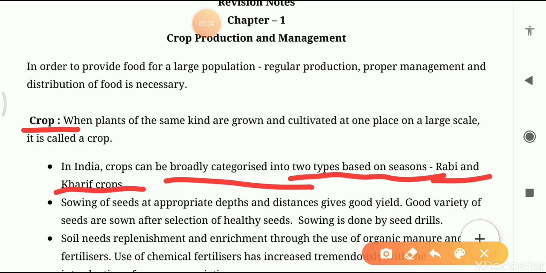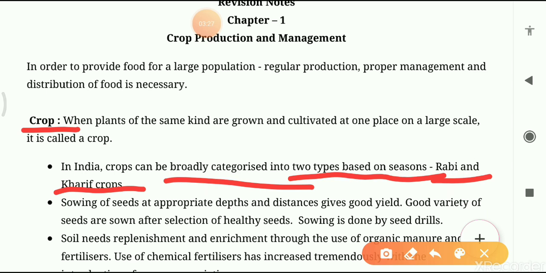It is very easy to memorize, as the season is mentioned here. And those crops which are sown during the rainy season are called kharif crops.